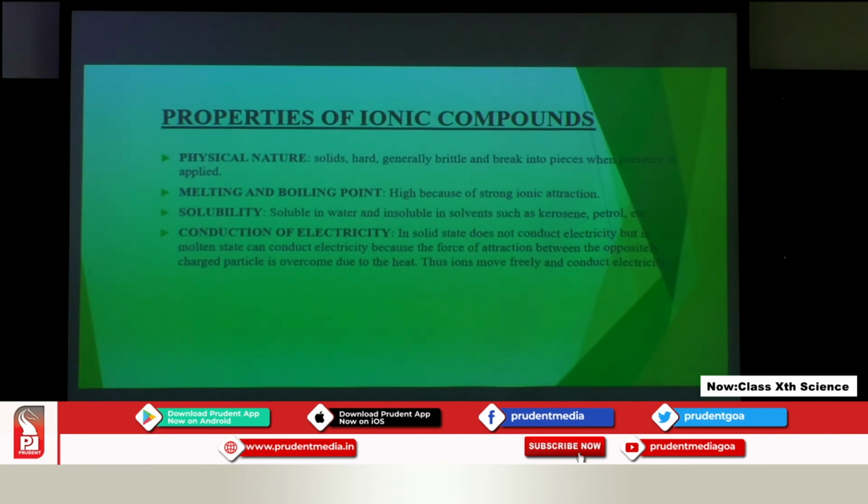So in solid state it will not conduct electricity, but in molten state it will conduct electricity. Because in molten state we are melting the ionic compound by providing heat. The forces of attraction are overcome because of the heat which is being supplied to these compounds.